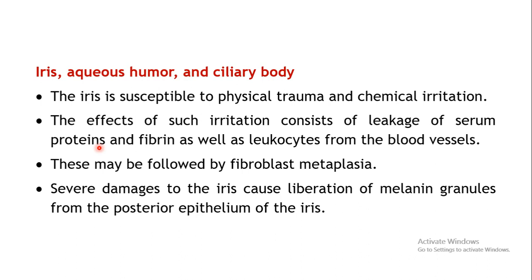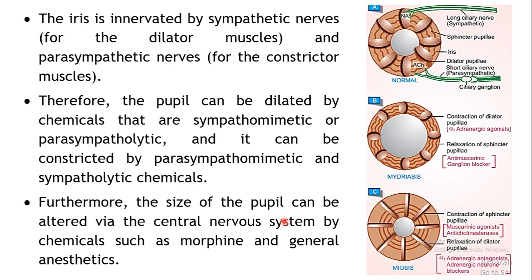Further, they may result in fibroblast metaplasia, that is, total differentiation of one type of cell, fibroblast, into some other type of cells. Likewise, the iris may get damaged. Even the iris may also get damaged due to liberation of the melanin granules from the epithelium of the iris, so it may also result in damage to the iris.